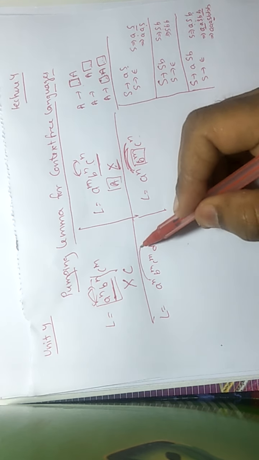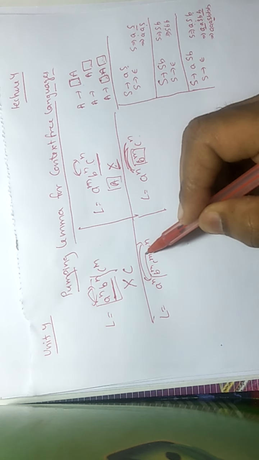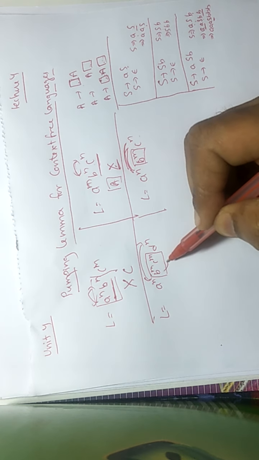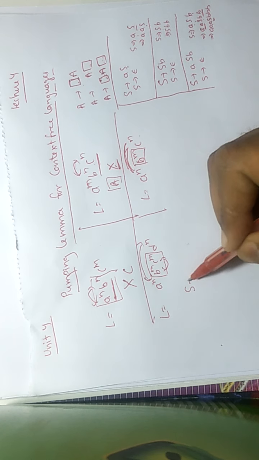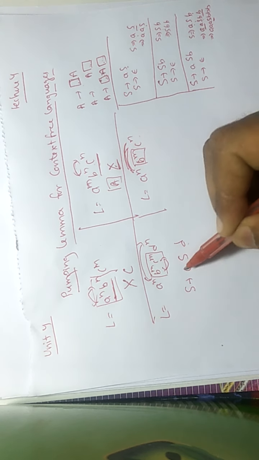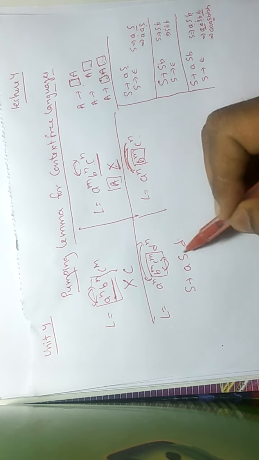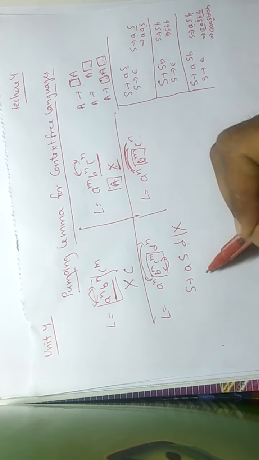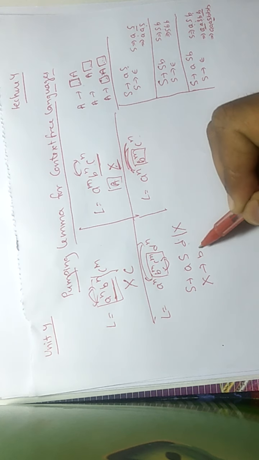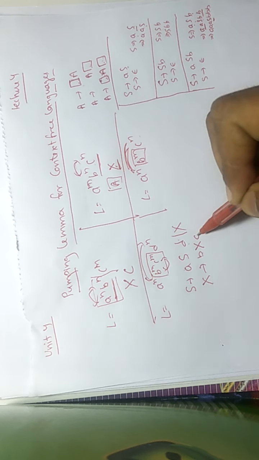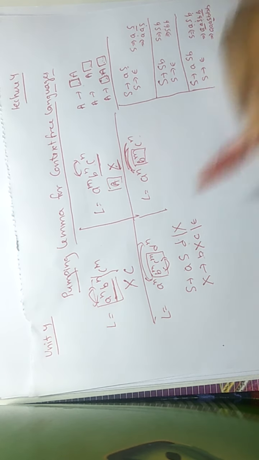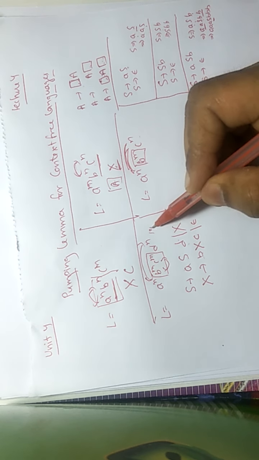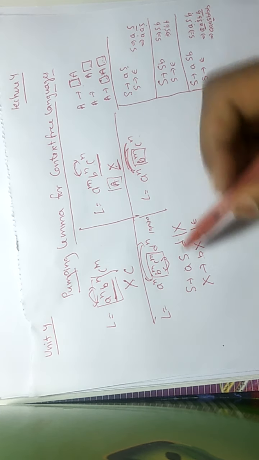Similarly, you have designed context free grammar for a^n b^m c^m d^n also. You match a with d, then you put something in the center, and at the center you match b with c. S tends to aSd, you are matching a with d, then at the center, in place of S you put X, and X is used to match b with c. Then you put epsilon at the center. It is for n, m greater than or equal to 0.